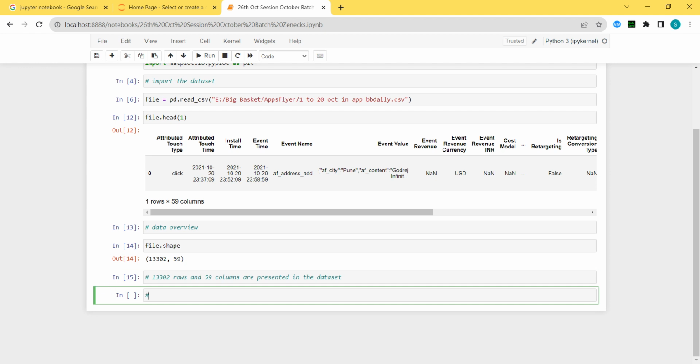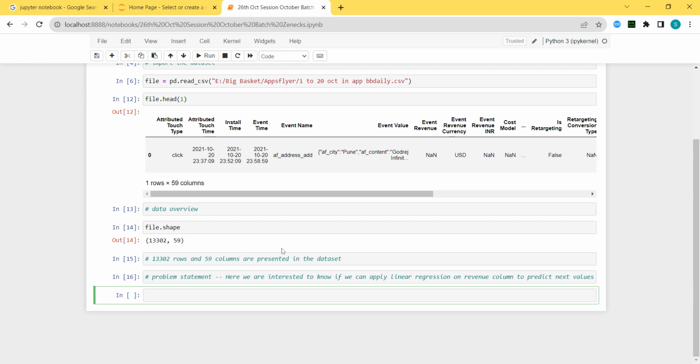Now the same thing, file is there. Now I need to write down first of all the problem statement. Those who are writing with me can write down the problem statement. Here we are interested to know if we can apply linear regression on revenue column to predict next values. Now what is regression, what is prediction, and everything, slowly I'm going to explain everything. Just remember, this is my problem statement.